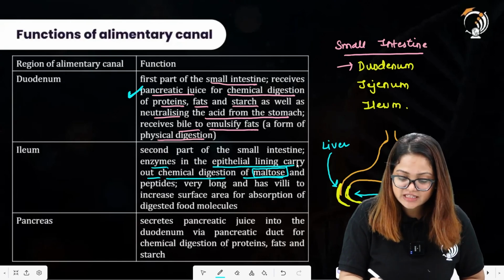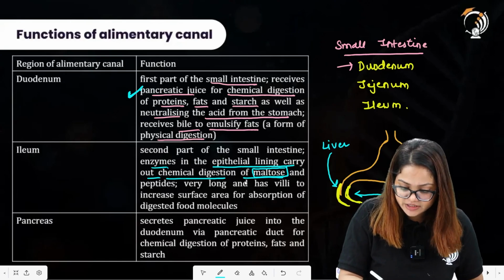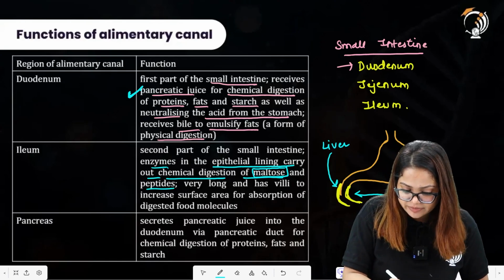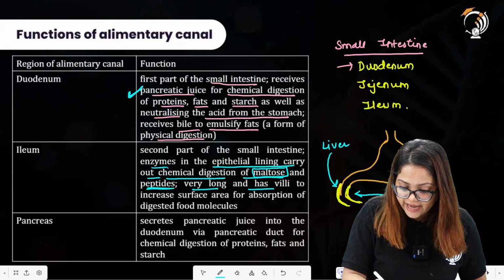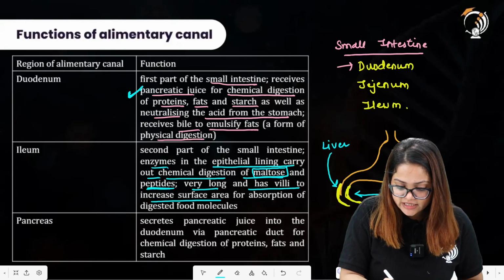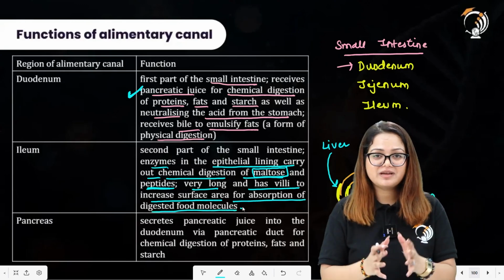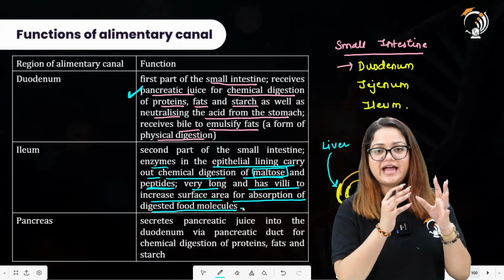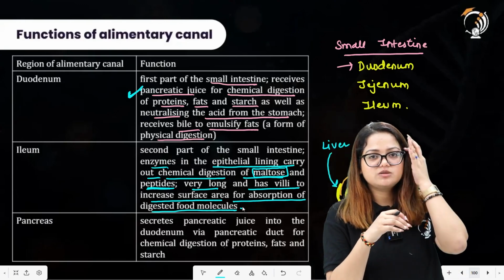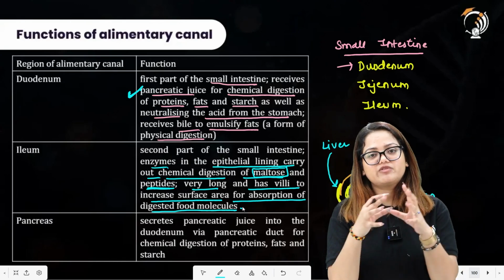The enzymes in the epithelial lining carry out chemical digestion of the maltose and peptides. It is very long and has villi to increase the surface area for absorption of digested food materials. What do we mean by these statements? As we have already studied in biological molecules, proteins are made up of amino acids.